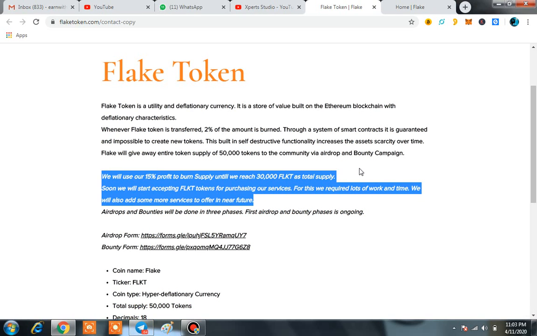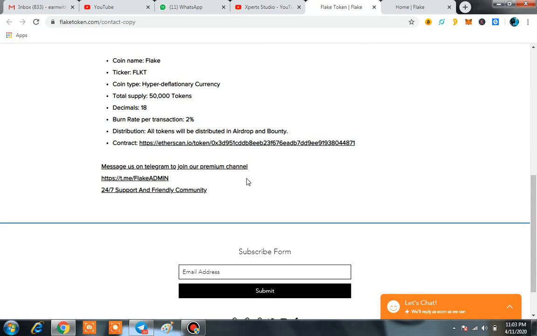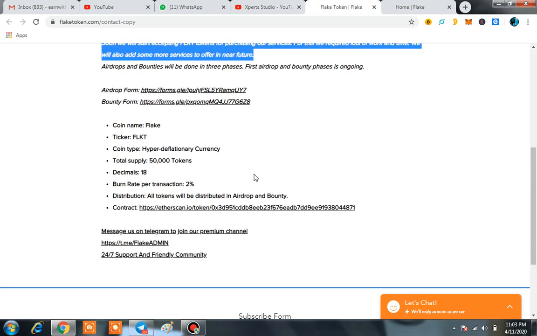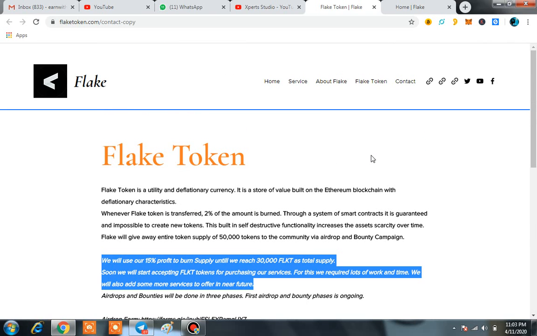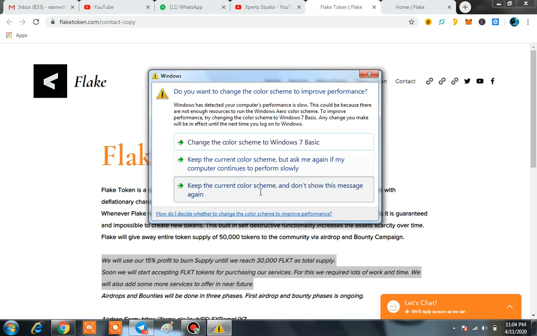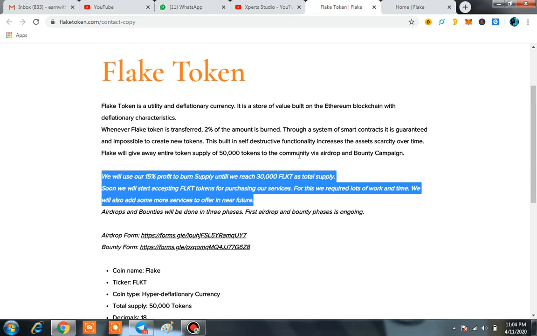For example, I will elaborate on this whole thing. Right now, if you join them on Telegram for the free signals, then for 21 days you don't have to pay anything. But after 21 days you have to pay $30 per month. At that time you can use the Flake token FLKT for this option: you can pay them in FLKT token and join them for one month. That is a good thing for you, one of the best things at this time.